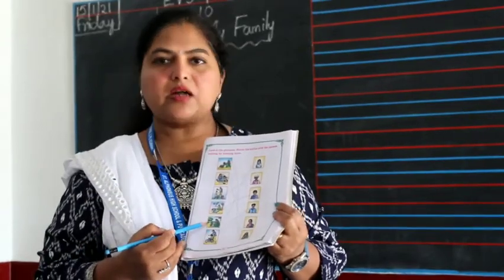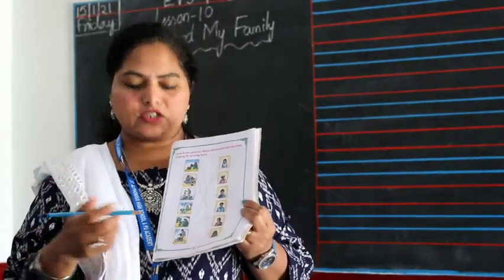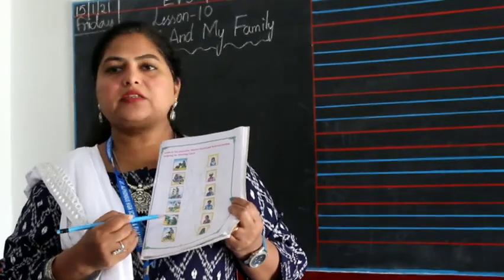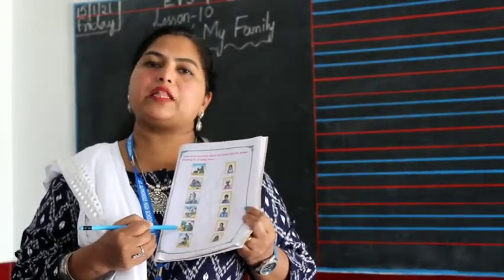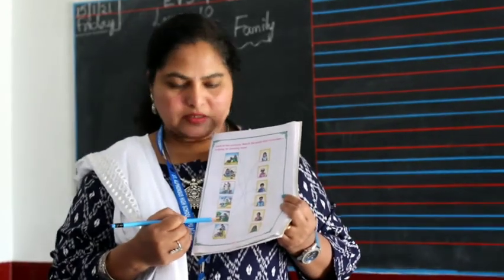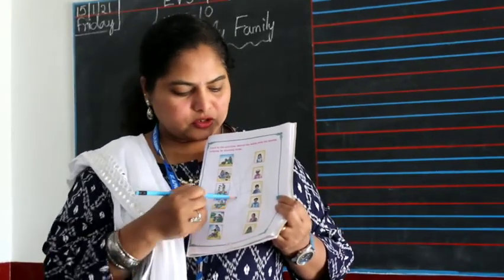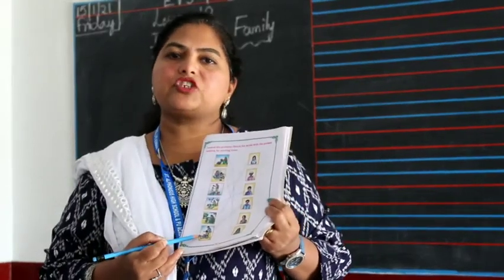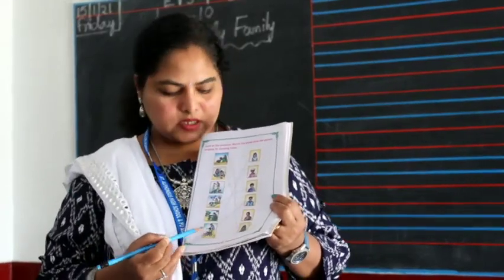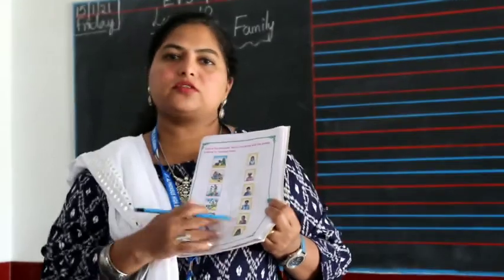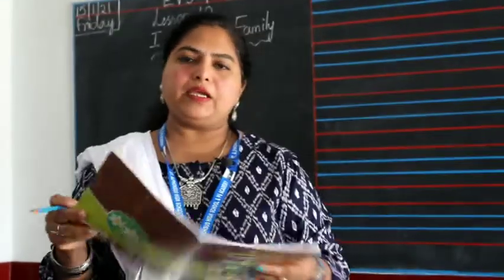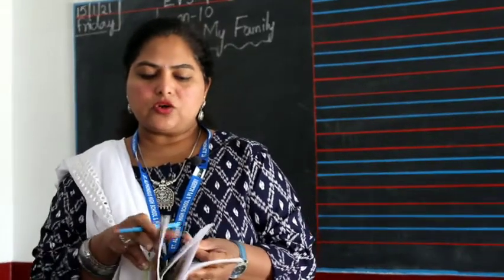And here the mother is tying the flowers, she is making a garland. In this picture, the daughter is helping the mother in making the garland. So let's join the picture to the daughter's photo. And here the father is helping the child to ride a cycle. So let's join it to the father. So this is the way you have to do this. And I'm sure even you all will be helping each other at home.